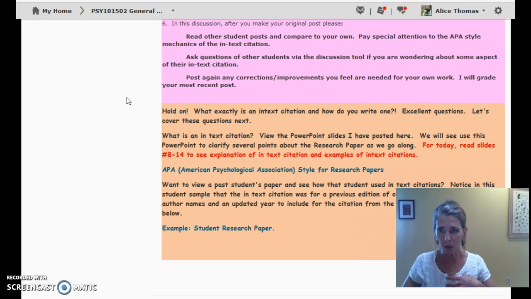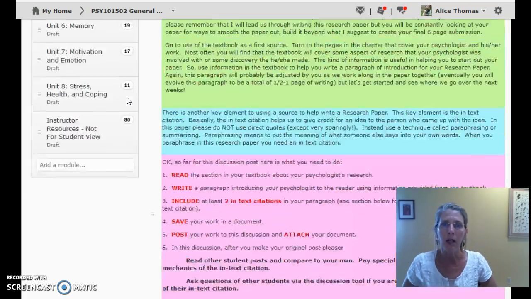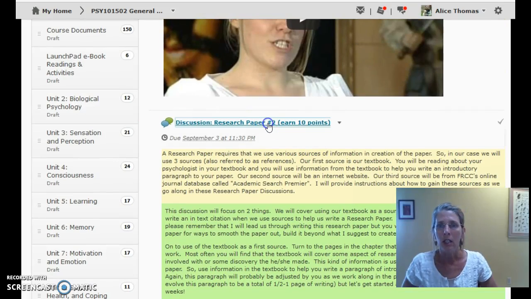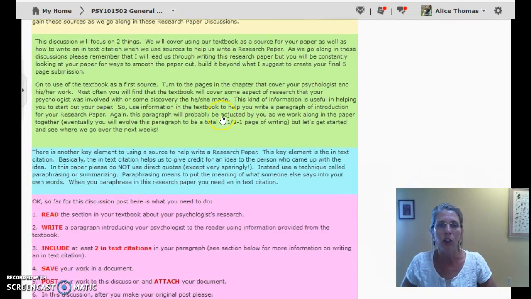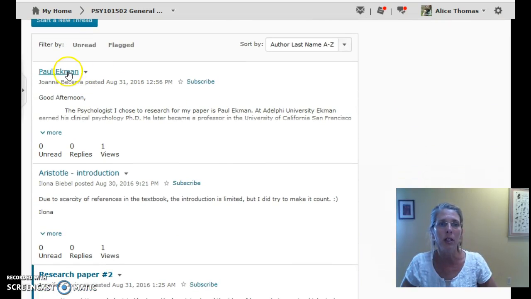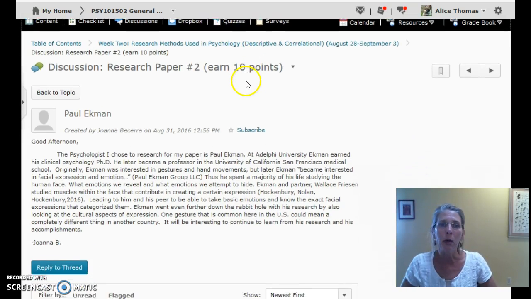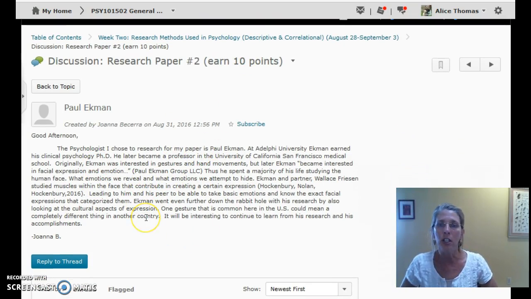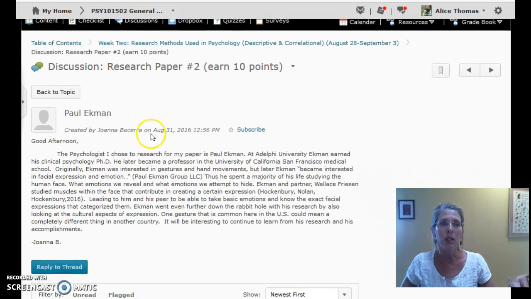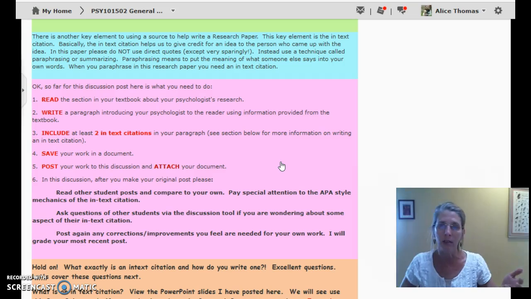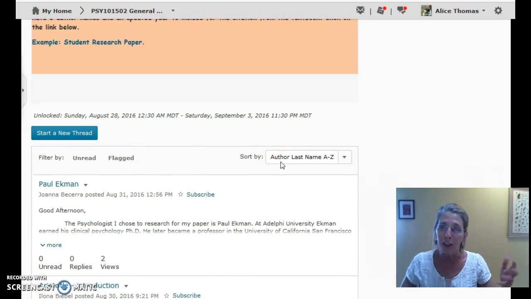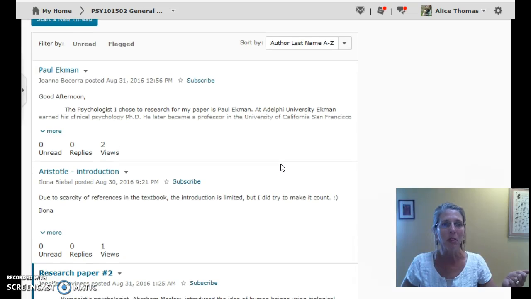So this is based on 10 points, and I'll be looking for an attachment, a document to be attached. I'll be looking for the 2 in-text citations, and I'll be looking for them to be done well. So I am going to go into this discussion and pull up a couple of papers for you to look at. So the very first one, Joanna, wrote about Paul Ekman. She did a decent start here, but it's not in a document. So I'd say, Joanna, please go back and put it in a document. It's just a few comments, and there are others that are like that as well. So thank you for letting me use your paper as examples.